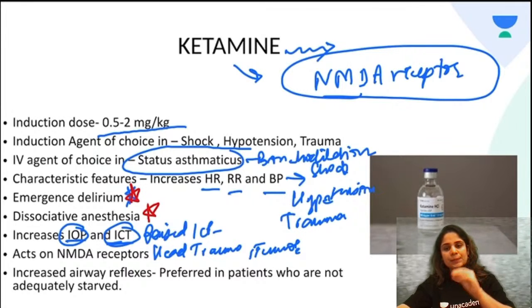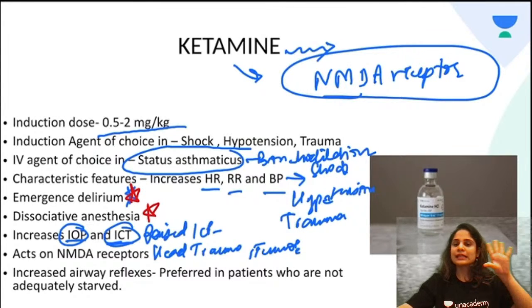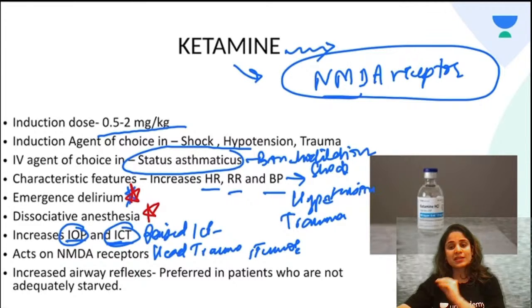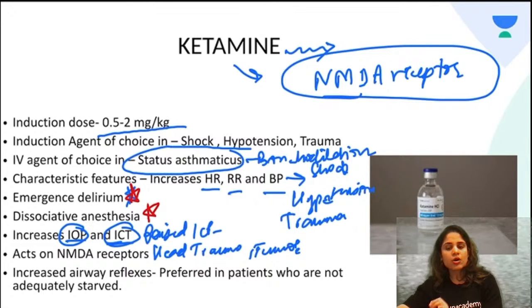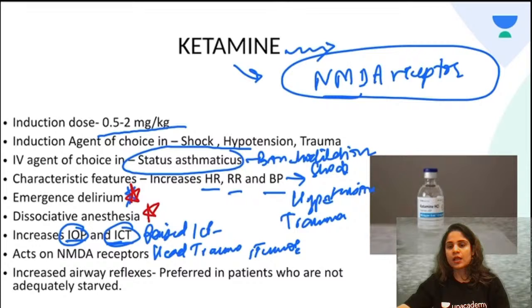So when the patient is emerging out of the anesthesia, the patient has a delirious behavior. Usually you can avoid this emergence delirium by giving a benzodiazepine like midazolam along with ketamine at the beginning of induction of anesthesia. Now, the second thing which is characteristic of ketamine is dissociative anesthesia.